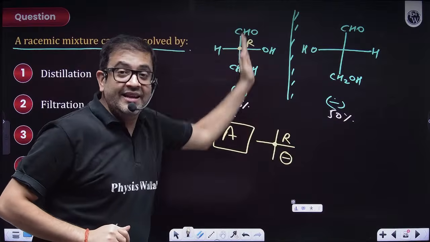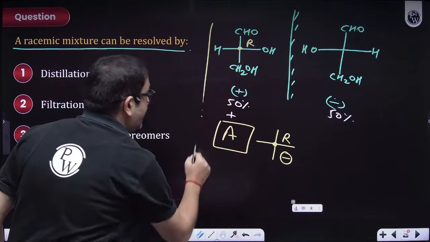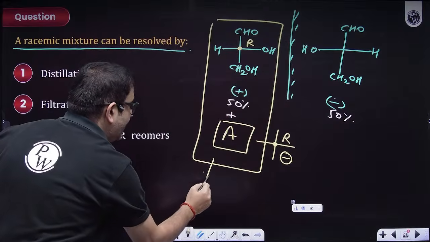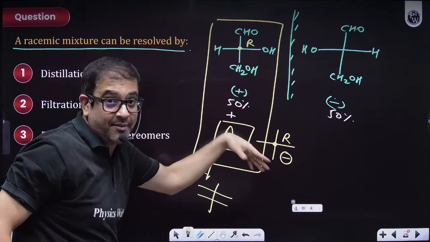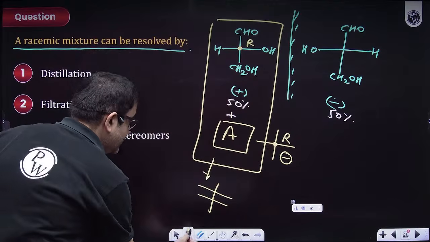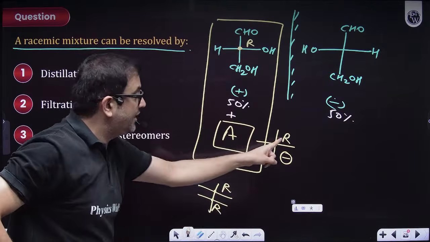After they react, the starting compound has one chiral carbon, but after reaction with A, the product will have two chiral carbons. Because some reaction has taken place, this chiral carbon will be added to this. So this will be R, and this will also be R, because its optical rotation is not changing.